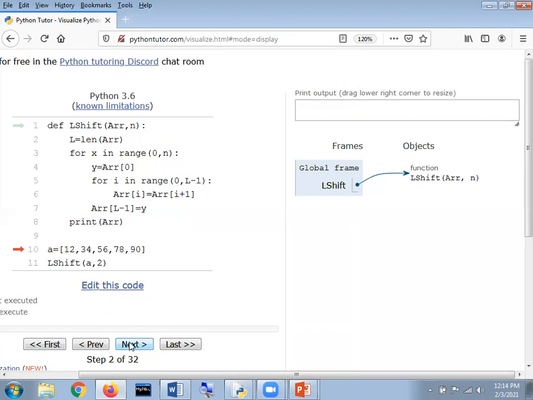Here it is. I'm going to click on next again. Now what happened? Here they have a list. How many elements will be there in the list? 5. Okay.